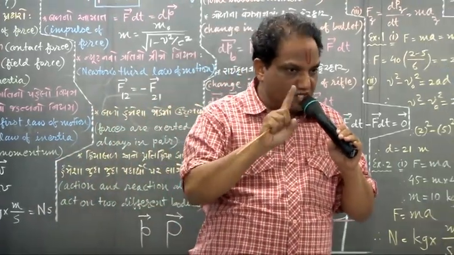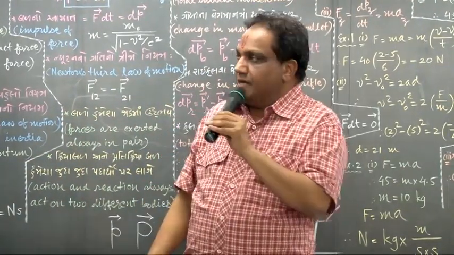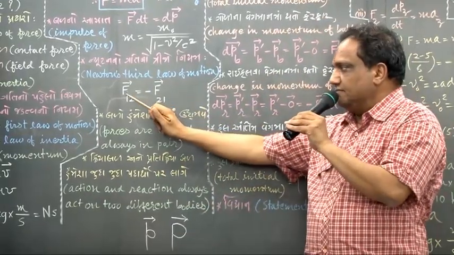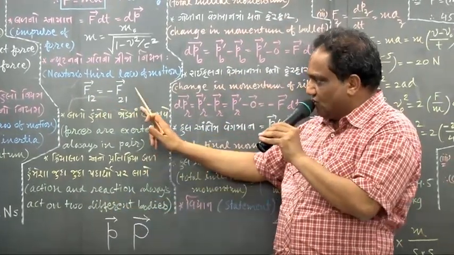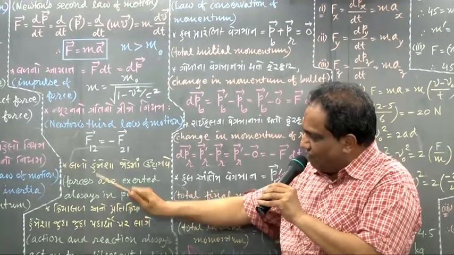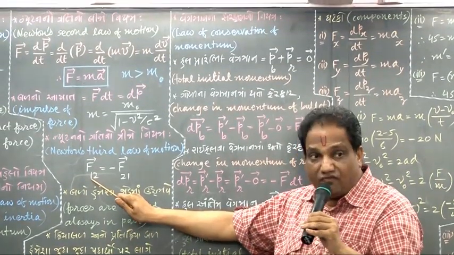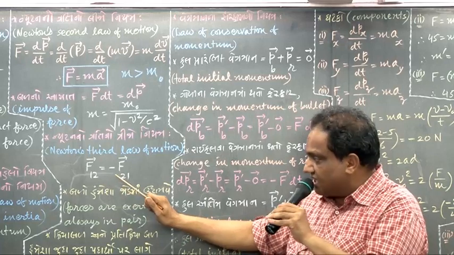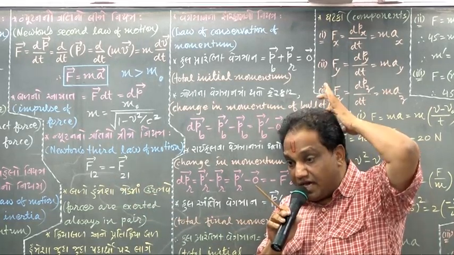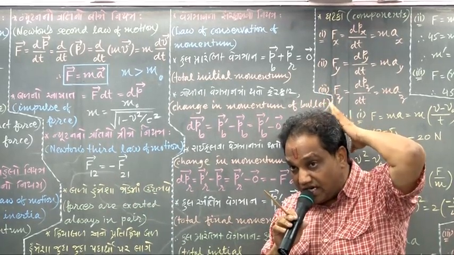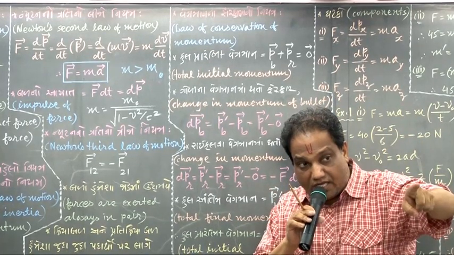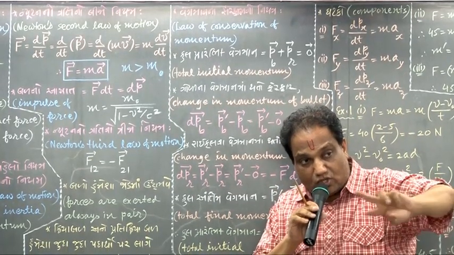Remember two points for this law. First point: if this is force of action and this is force of reaction, you can see force of action is exerted on the first body and force of reaction is exerted on the second body, meaning thereby action and reaction are not exerted on the same body. They are always exerted on two different bodies.